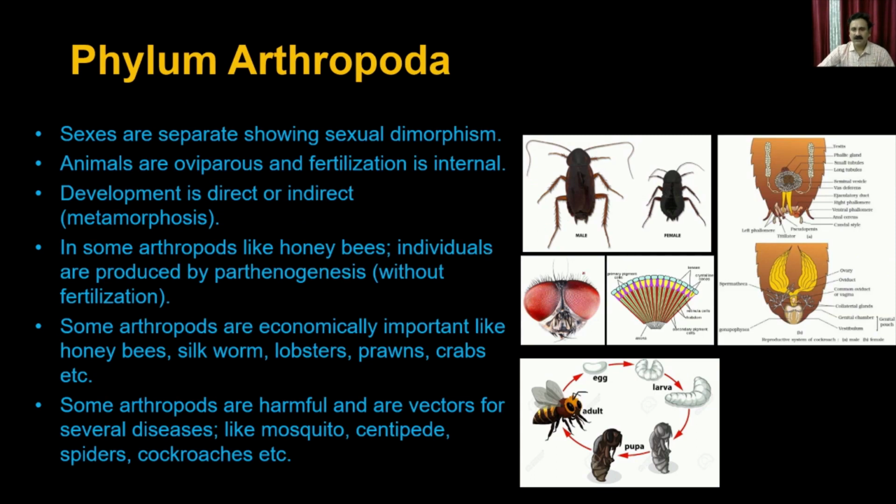So what you see here is the compound eye, and this compound eye is used to allow the arthropods to visualize. The compound eye is a combination of different types of eyes present in the different animals belonging to the phylum Arthropoda.